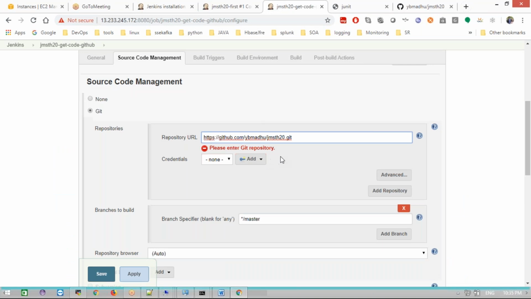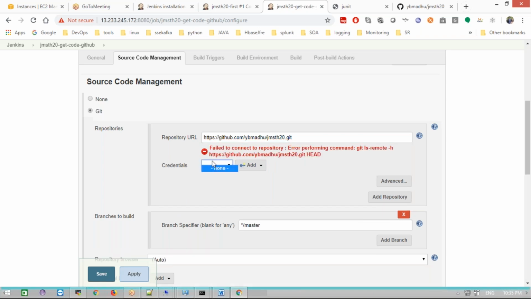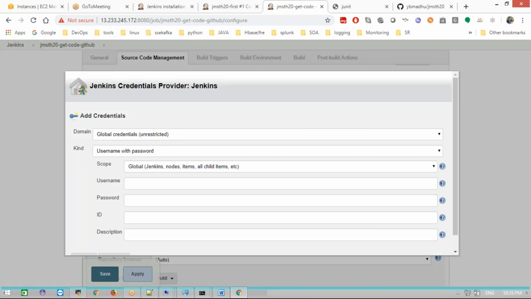Now, to communicate with my GitHub, I need to add the username and password of my GitHub. In the drop-down I don't have any username and password, right? So I need to add the username and password first. Just click here. Now what will happen? It will ask for the domain and credentials.